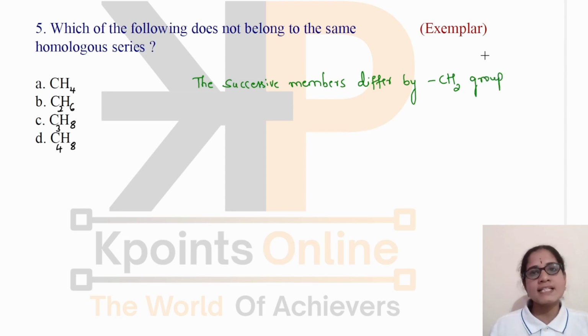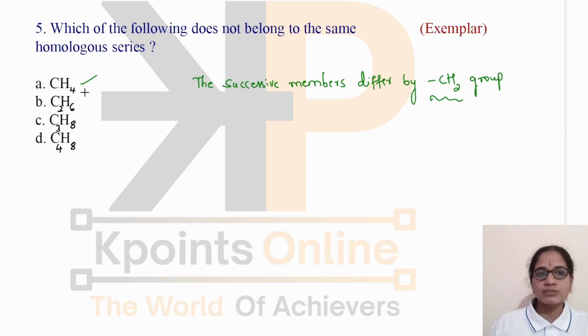You can take any successive members, and the difference between their molecular formulas will be a CH2 group. Let us check which will not belong to the homologous series here. CH4. After CH4, the next successive member will be C2H6. Yes, the difference between these two is a CH2 group.